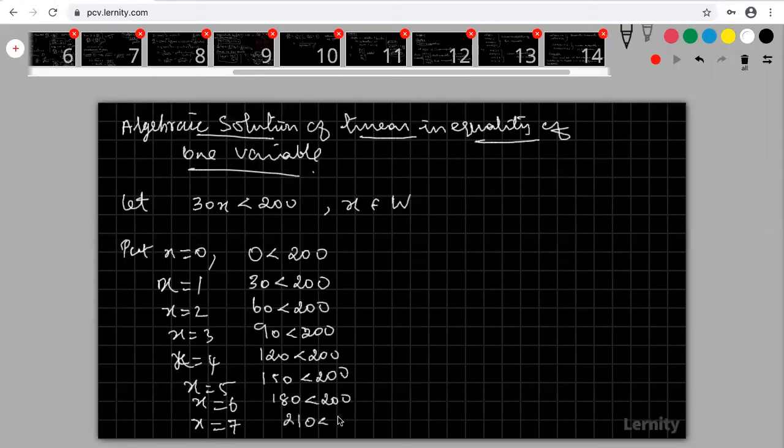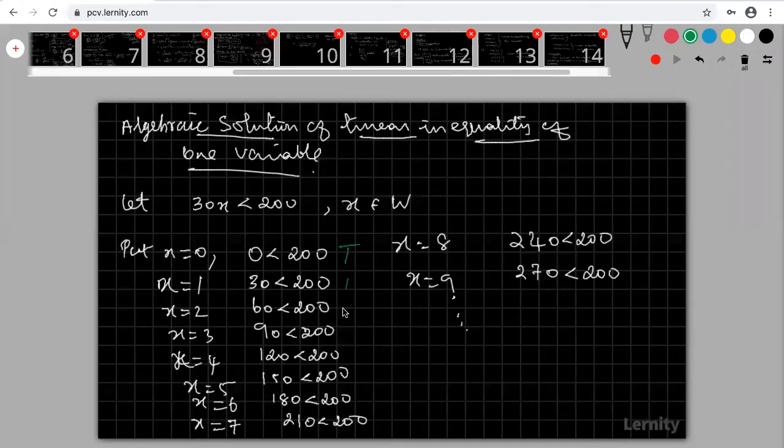210 less than 200. Okay, suppose I am taking x is equal to 8. What happened? 240 less than 200. Okay, x is equal to 9. What is the answer? 270 less than 200. And it goes on. Okay, now look at that. This statement is true or not? 0 less than 200, true or not? Please look at that. This is true.